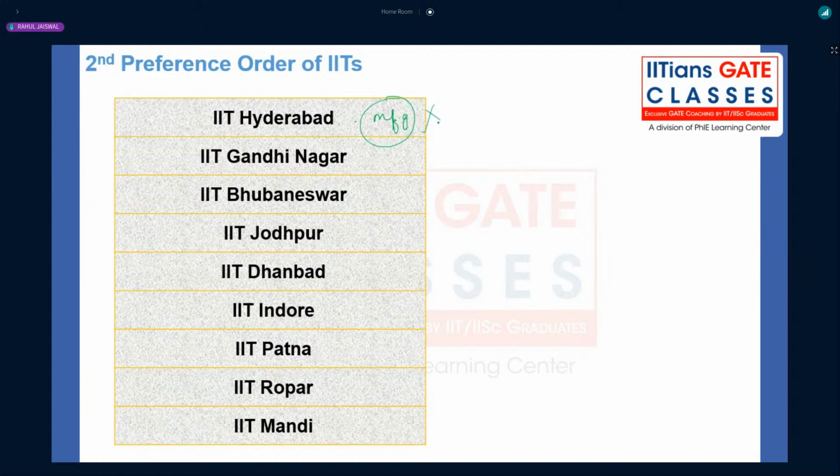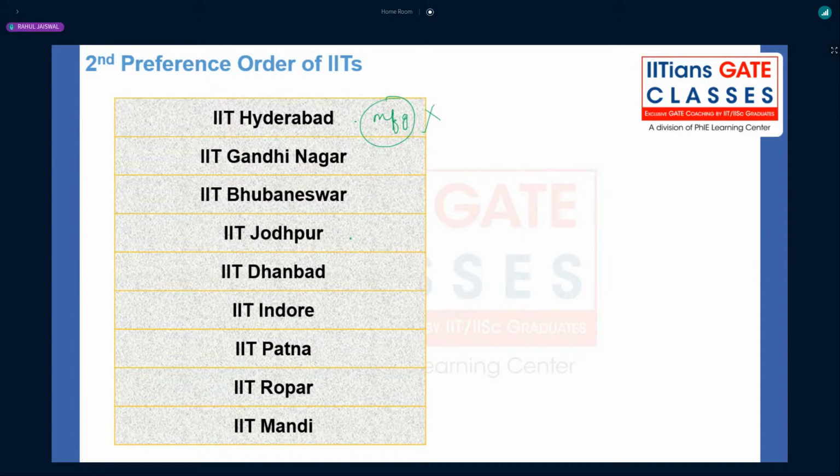If you are having a high GATE score, you should not be selecting manufacturing. Whatever the industrial production department is there, that placement is not that good, right? Only design in thermal is also not that good. Only design you will be selecting at IIT Hyderabad through GATE Mechanical. Again, Gandhinagar, Bhubaneswar, if you are not having any choice and you are just living nearby that location, then you can join.